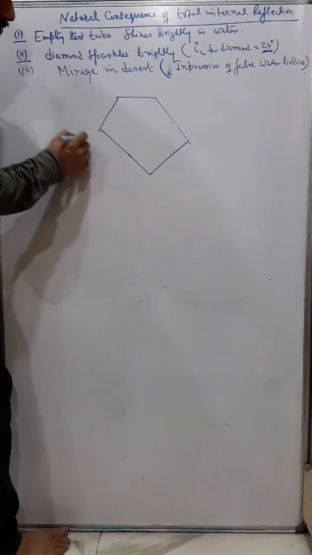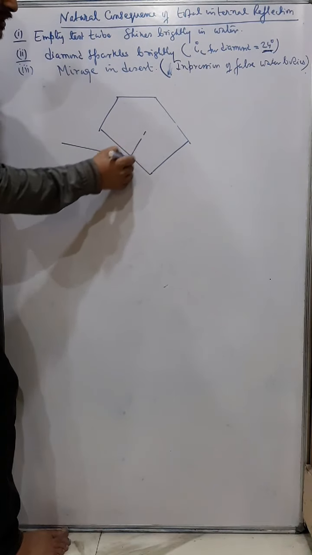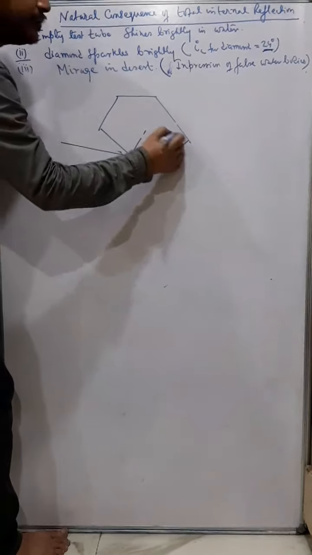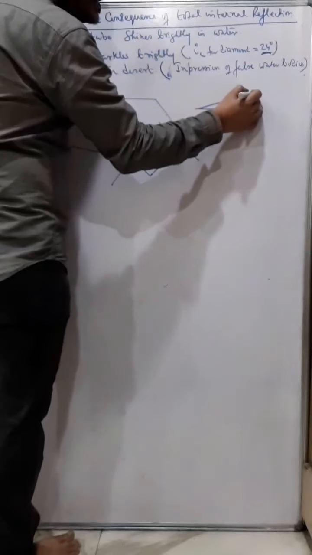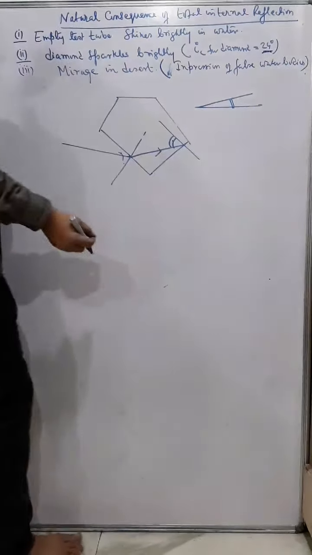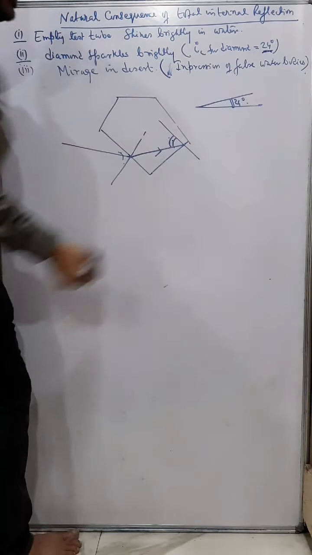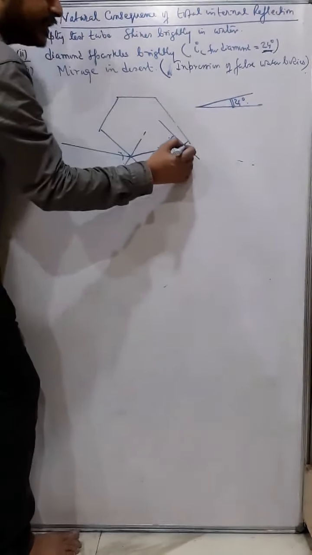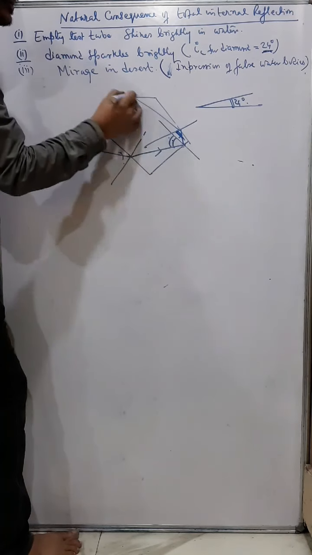You can understand, any ray of light, suppose it's going in this way, from rarer to denser, so it will bend towards the normal like this, and now when it falls on this surface, you see this angle, naturally this angle is greater than 24. You can understand 24 is a very small angle. So most of the rays of light falling are generally always greater than 24 degrees. Now when it falls at greater than 24 degrees, what will happen? It will not refract, it will reflect. Again when it falls, again it is greater than 24, so again it reflects.